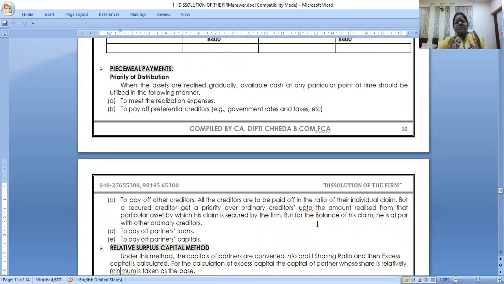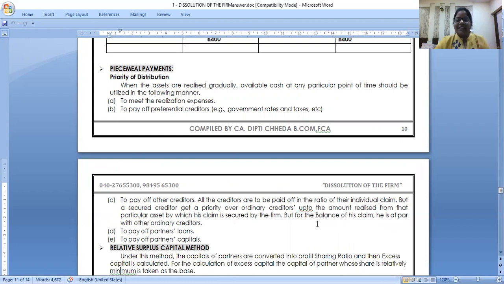Piecemeal distribution, this concept has 2 methods in it. But why do we need this method? The simple example I can give is, we have a cake now, okay? And we are 5 of us, say, and then let us share the cake. So what we will do, we will make sure that we cut it in such a way that we do equal 5 pieces. If we cut 6 pieces, the sixth one also we will divide into 5, right or not?